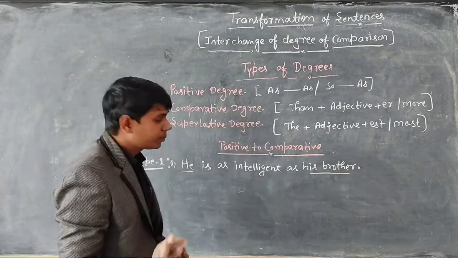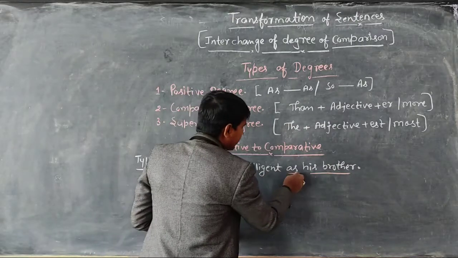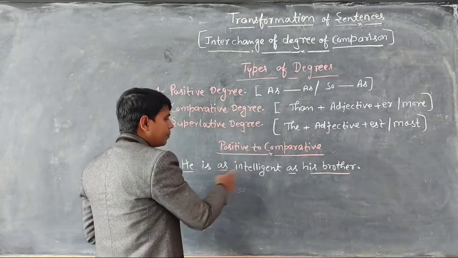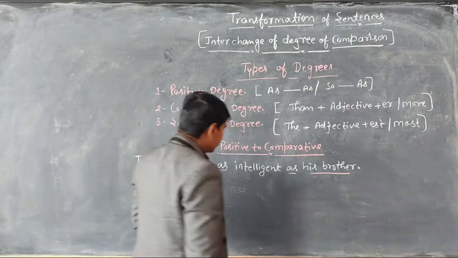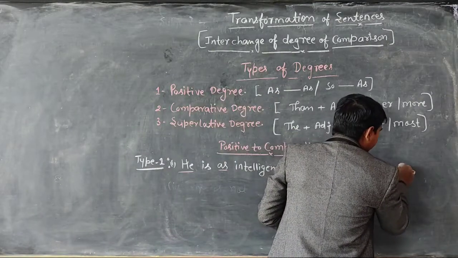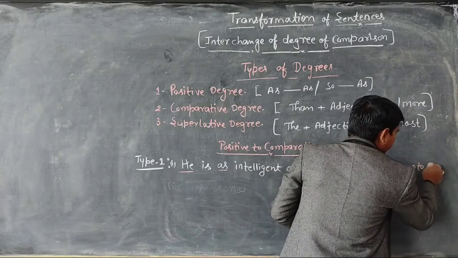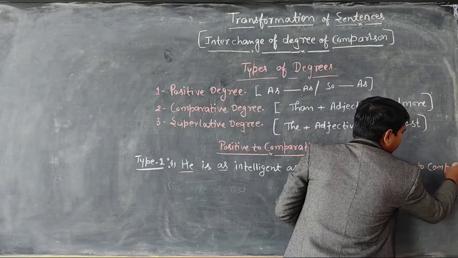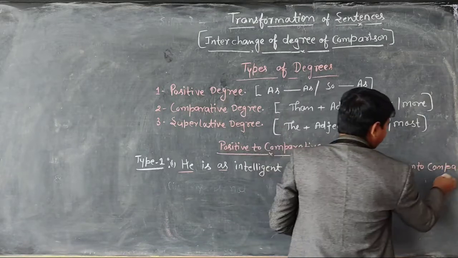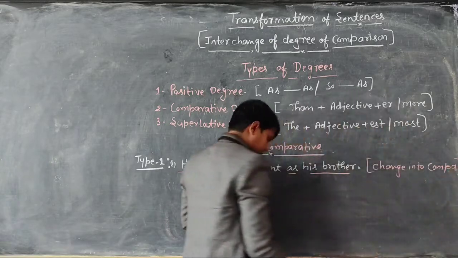Are you getting me? And you know there is as and as, so that is a positive degree. This is a positive degree and you have to change it into comparative degree.